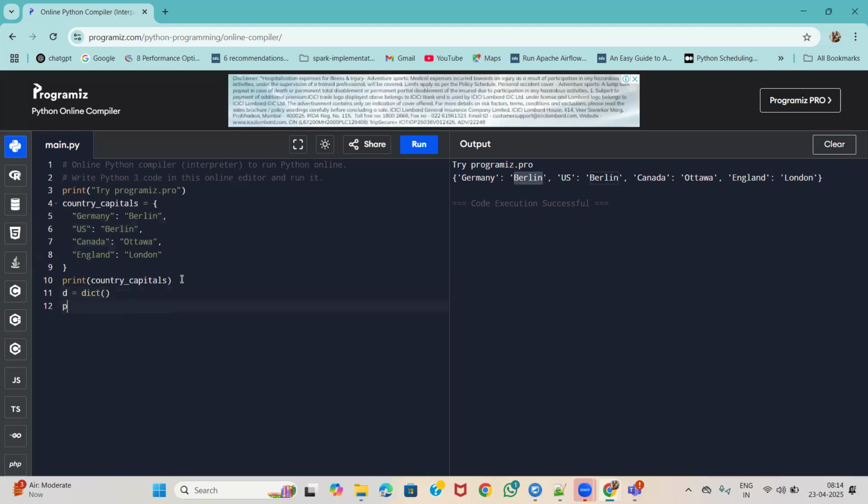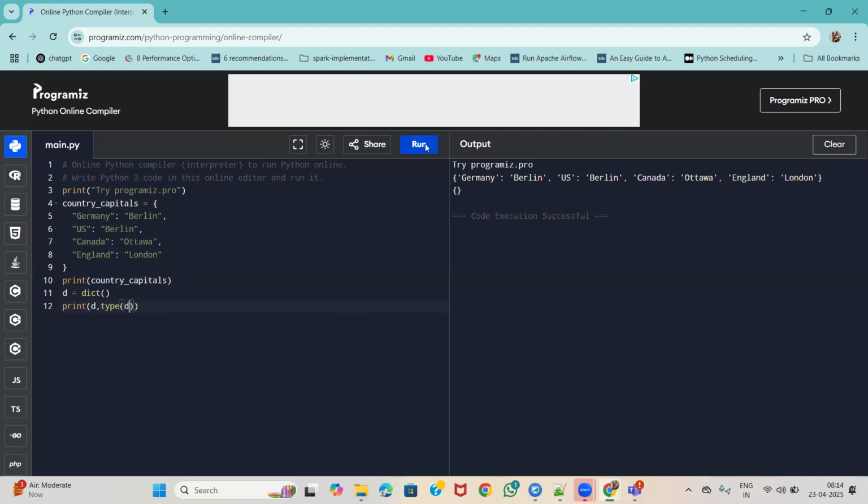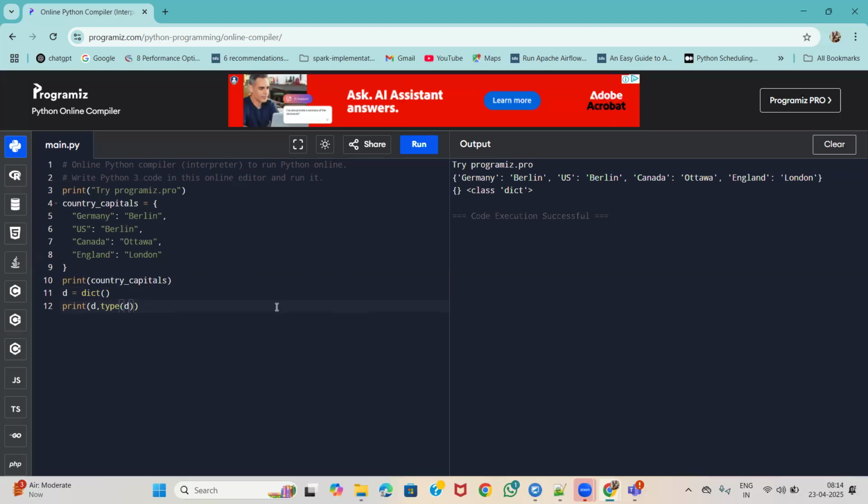This is another method of creating an empty dictionary. And how can we check its type? Type of D. It tells us what type of data it holds. It is of the dictionary data type. So this is the empty dictionary.